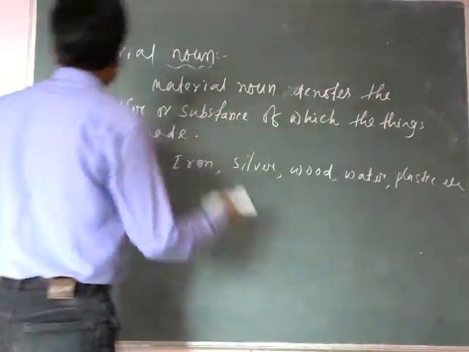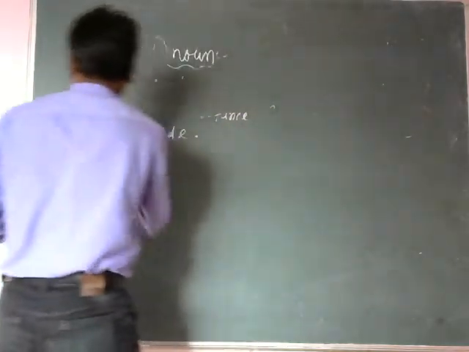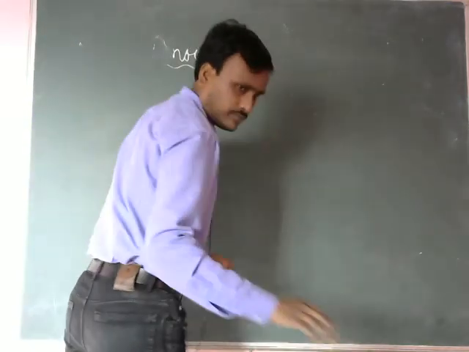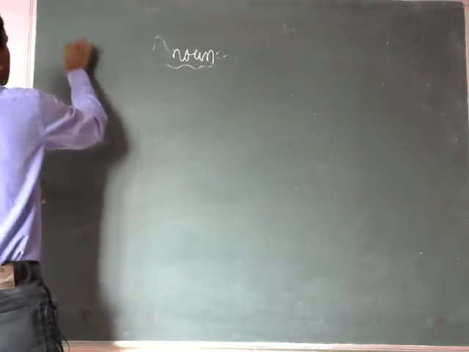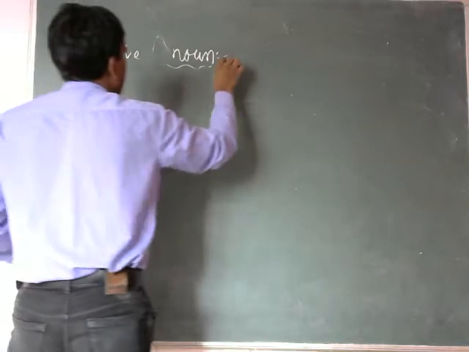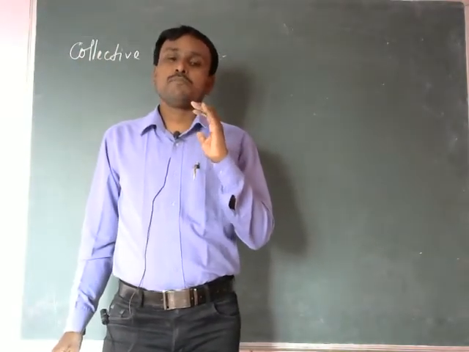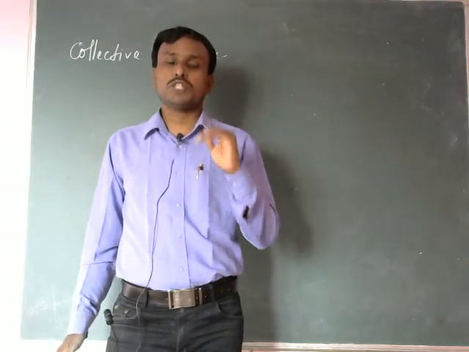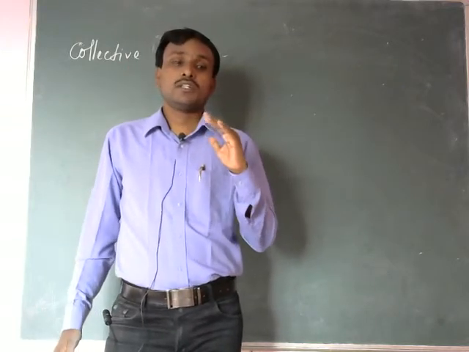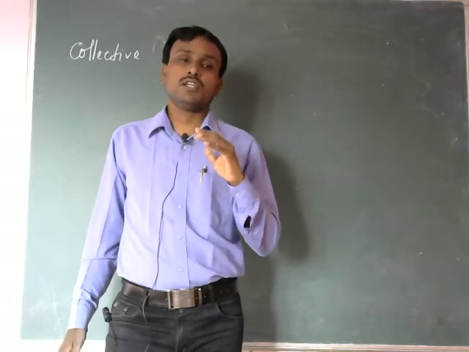Now, collective noun. What is collective noun? Collective means a collection of things together. So, a collection of things, a collection of similar individual considered as a complete whole is called collective noun.